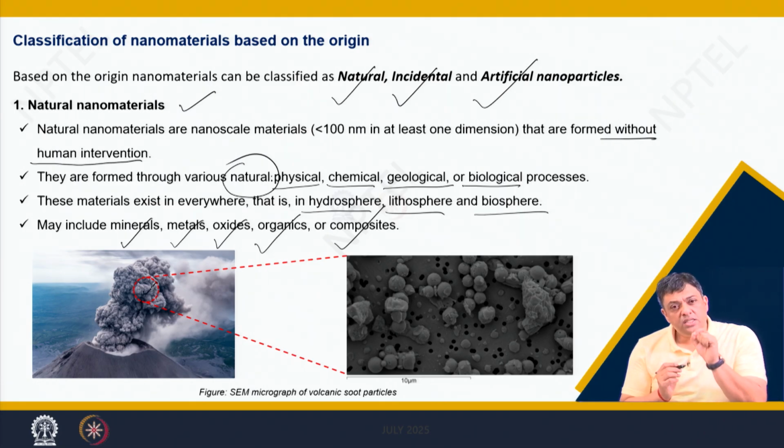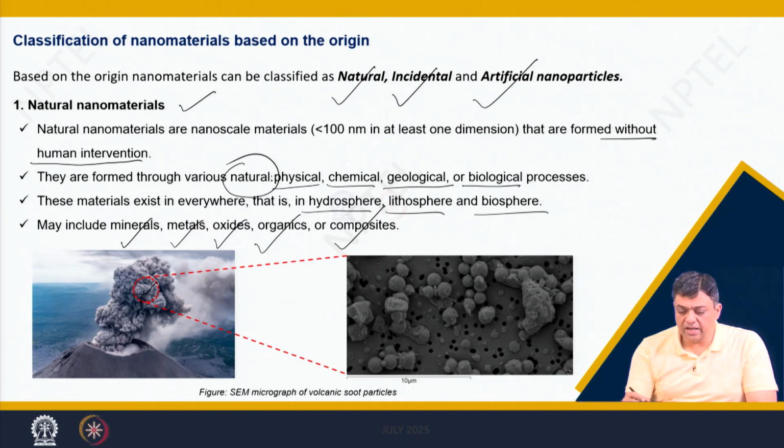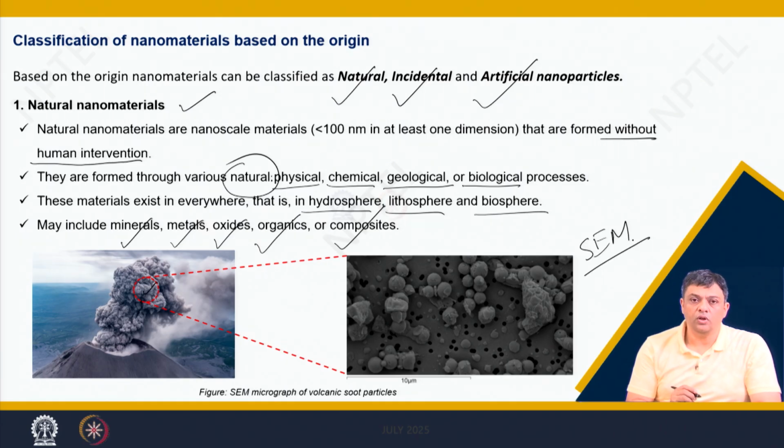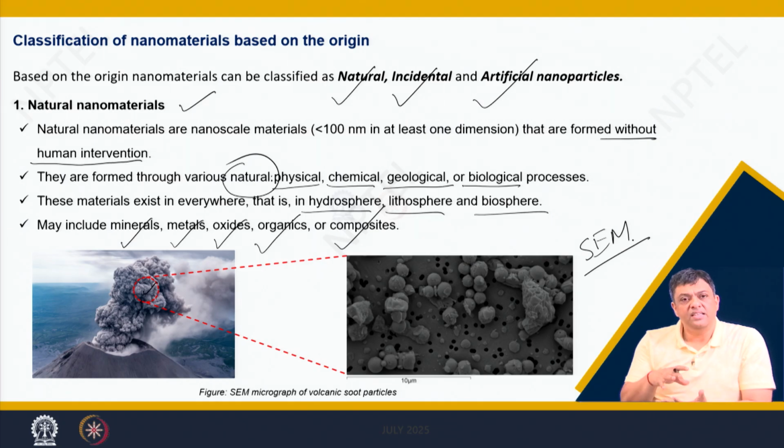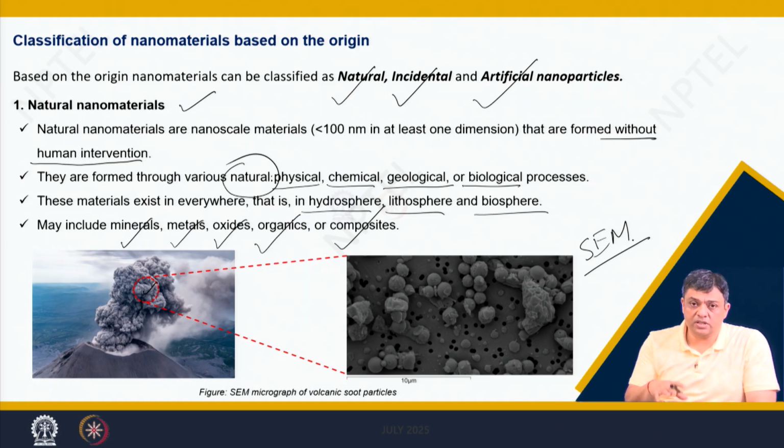You take certain powder of it and take an SEM, scanning electron microscope. As in the previous class, what we have told you is that scanning electron microscope is basically a high resolution imaging process where electrons are used as the incident beam.